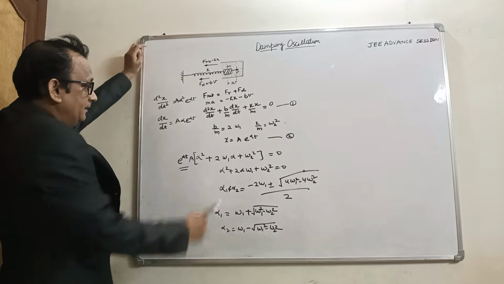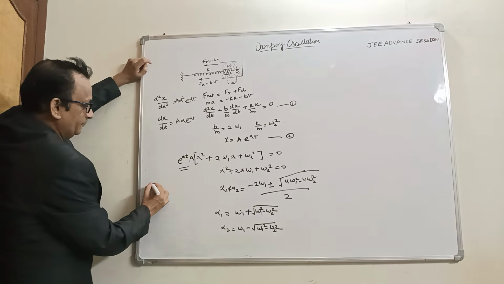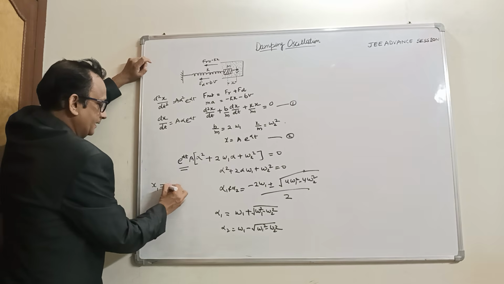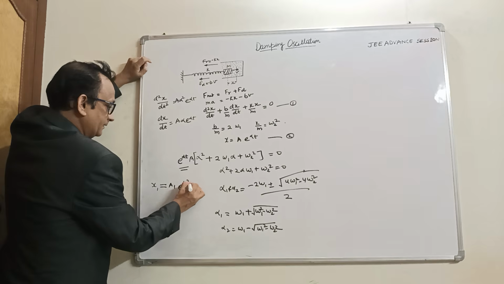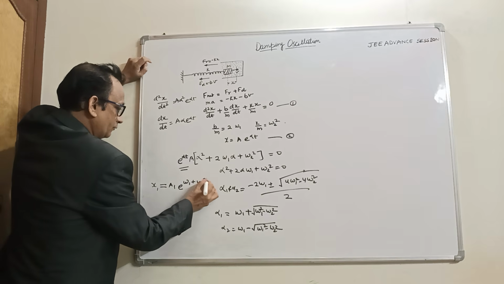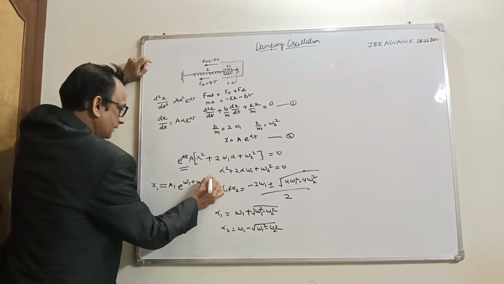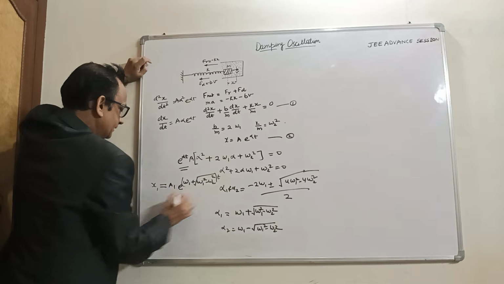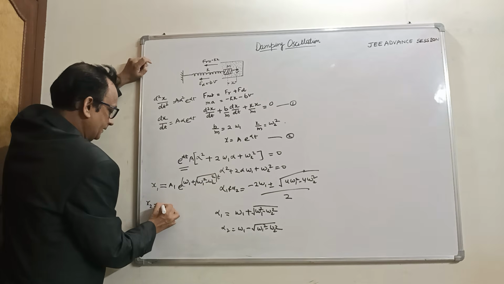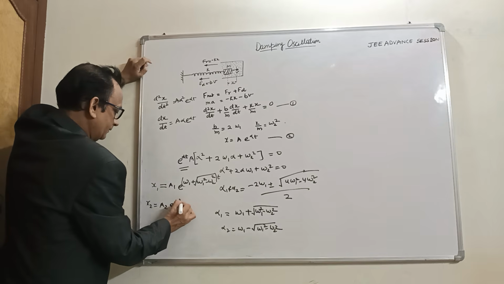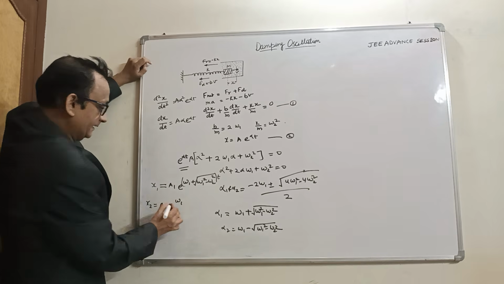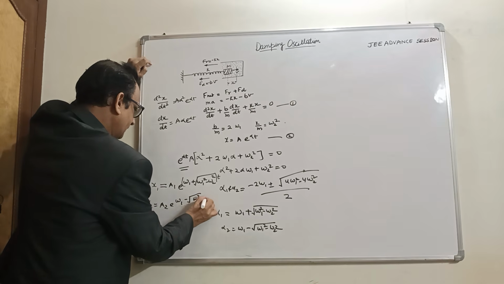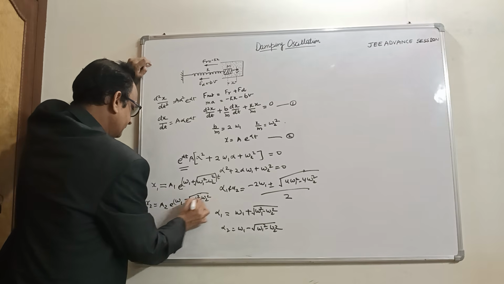This is the root here, putting the value here. So x becomes x1 equal to a1 e raised to power minus omega 1 plus under root omega 1 square minus omega 2 square into t. This is the first root, and x2 becomes a2 e raised to power minus omega 1, and this is negative, minus under root omega 1 square minus omega 2 square into t.